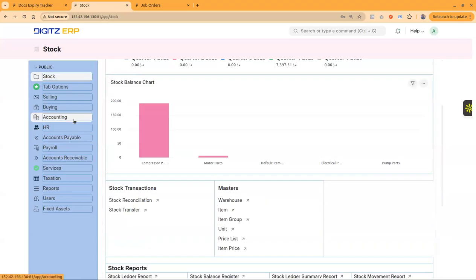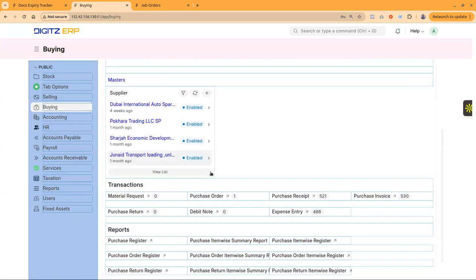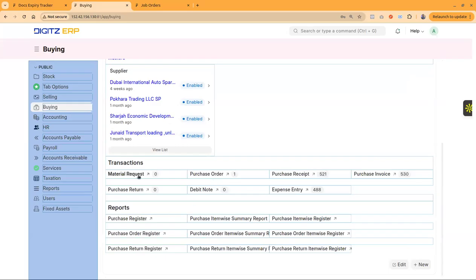So we have covered the selling system and the accounts payable and receivable module. In the buying system, we have options that start with the material request, and once the material request is approved, it can be used for creating a purchase order, then creating the purchase receipt, purchase invoice, all these things.